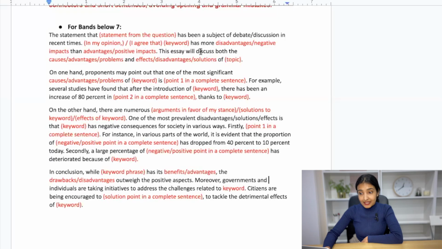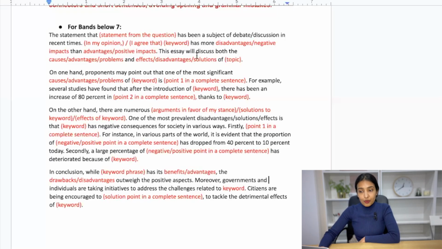Has more disadvantages or negative impacts. This again, use the words given in the question. If they specifically asked you what are the advantages and disadvantages, use those words. If they asked you what are the negatives and positives, use the word negative and positive in your answer. This is how you answer the question accurately and appropriately.